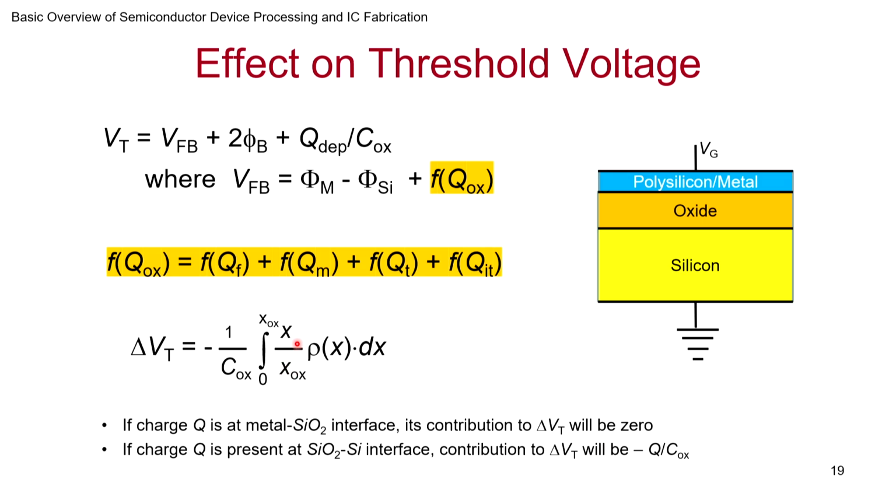Because Xox divided by Xo, if the charge is present at the Xox location, then Xox divided by Xox is 1, so you'll find that it has the maximum impact. And what will be its impact? The total charge Q divided by Cox. The integration of rho, because all of the charge is sitting here, is just the total charge divided by Cox.